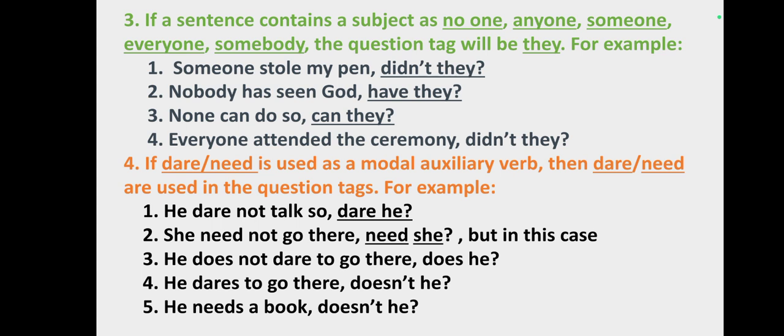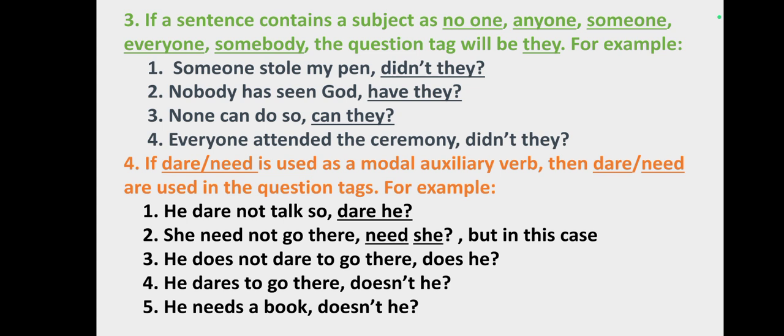Now, rule number 4. If dare or need is used as a modal auxiliary verb, then we use the same in the question tag. For example, he dare not talk so, dare he? Here, dare is a modal auxiliary verb and hence the same is there in the question tag. Number 2, she need not go there, need she? Here, need is an example of a modal auxiliary verb and hence the same is there in the question tag.